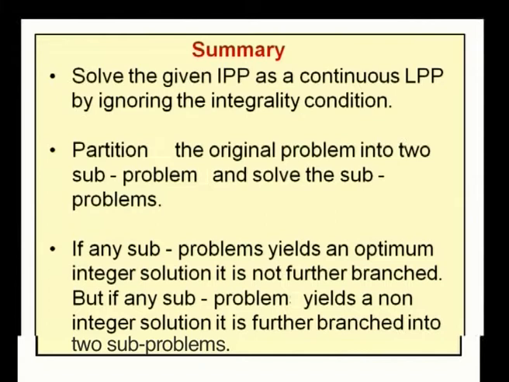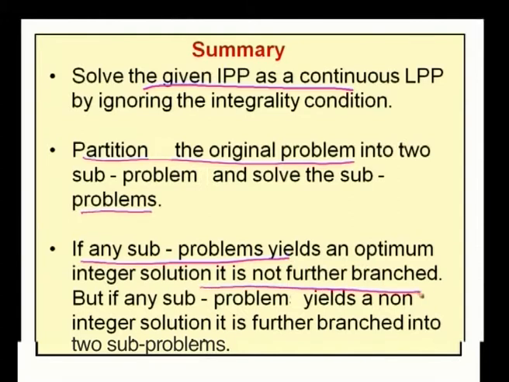The first idea in the branch and bound method is to solve the given IPP as a continuous linear programming problem by temporarily ignoring the integer restrictions. The next idea is to branch or partition the original problem into two subproblems and solve the subproblems. The third idea is if any subproblem yields an optimum integer solution, it is not further branched, but if any subproblem yields a non-integer solution, it is further branched into two subproblems.